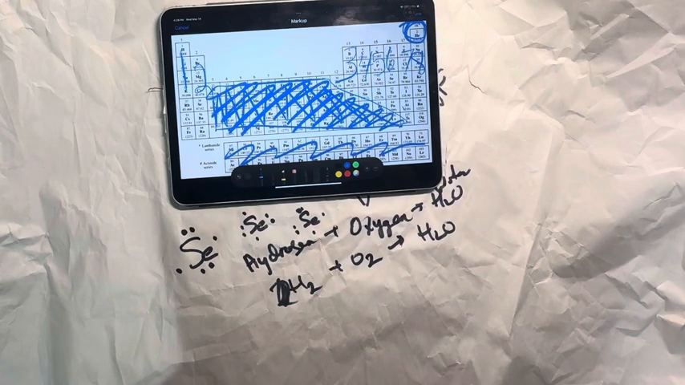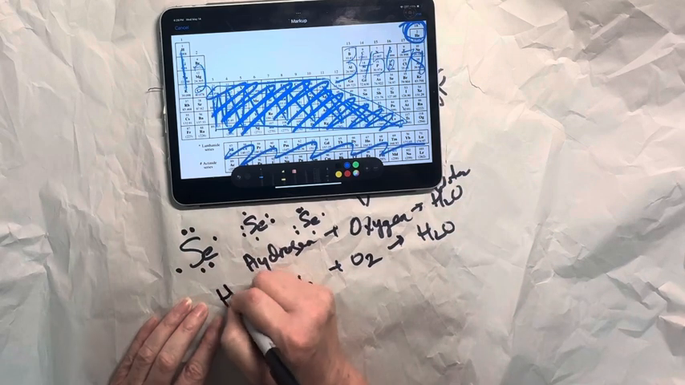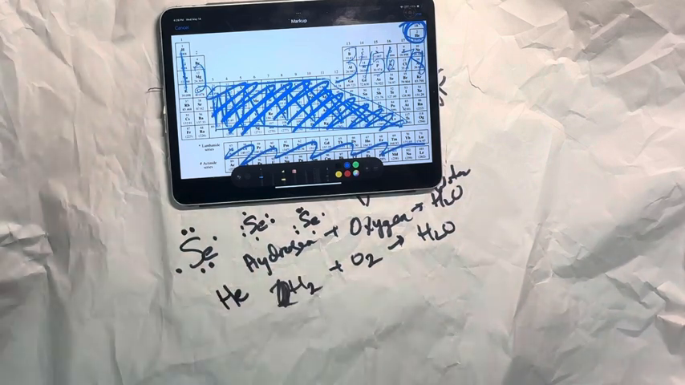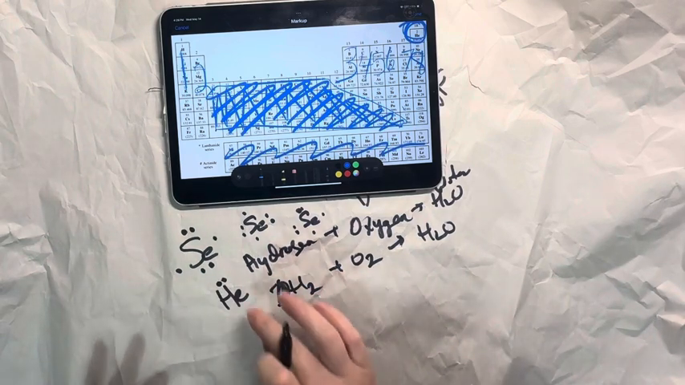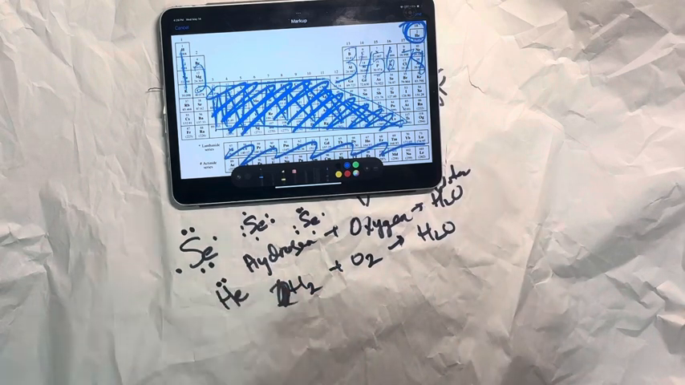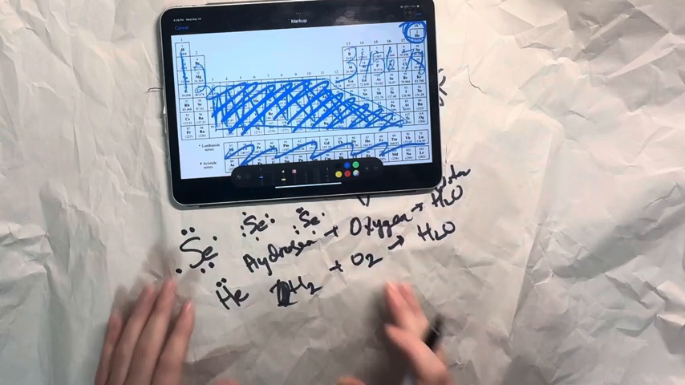He is the exception. If you're drawing the Lewis dot diagram for helium, yes, it has 2. However, they are on one side. It doesn't matter which side you put them on, but they must be together because he is the exception. Okay? Let's take another one.